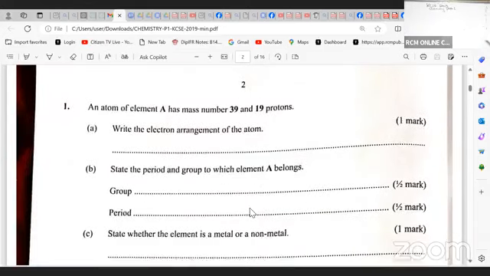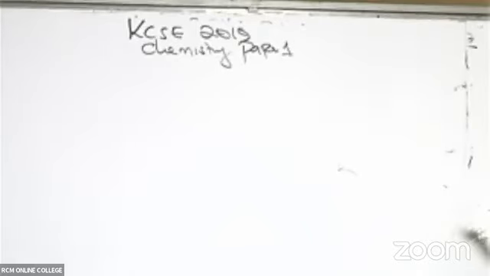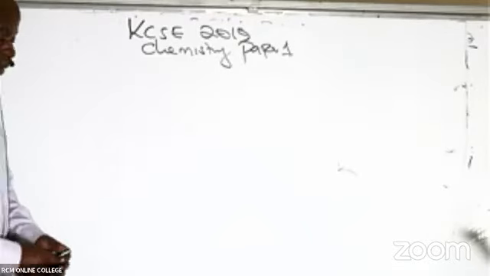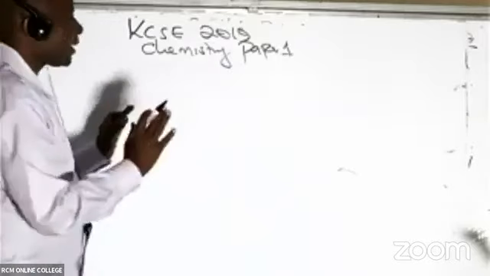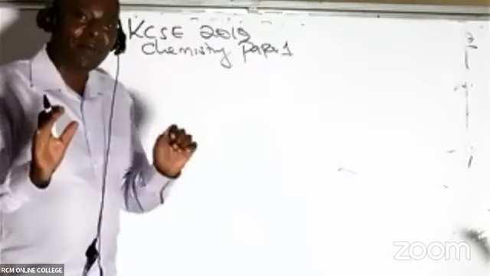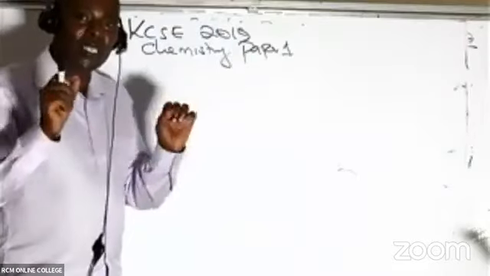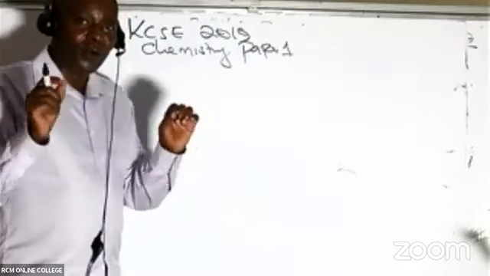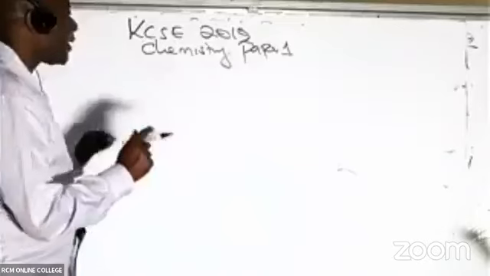So you're told an atom of an element has a mass number of 39 and 19 protons. They want me to write the electron arrangement of this atom. So how do we get this electron arrangement or configuration? Very easy. Since the time I was taught this in those good old days, I remember my high school days with a lot of nostalgia, when I was an A student. In this case, I remember this concept.